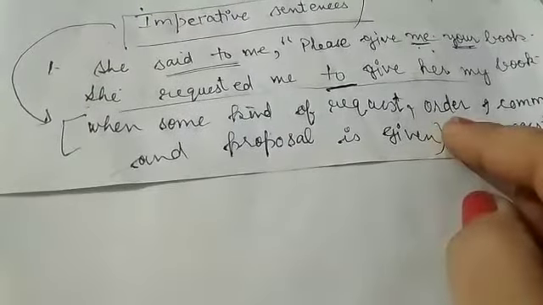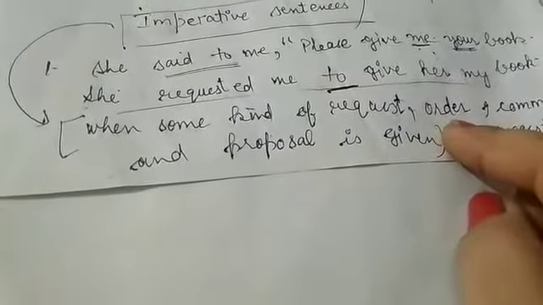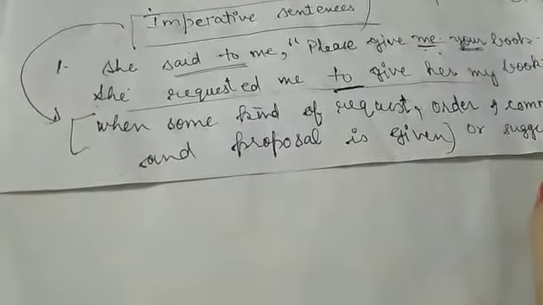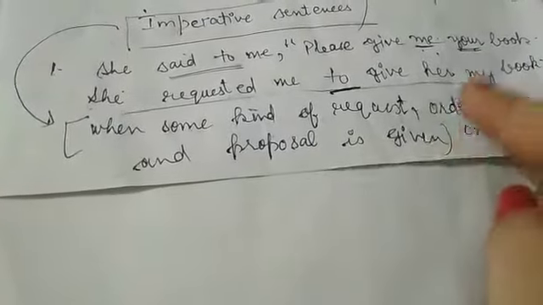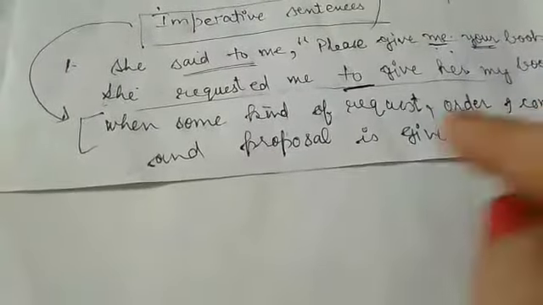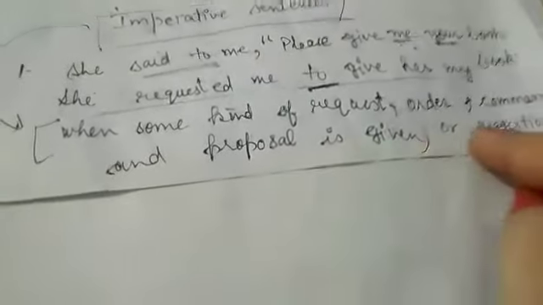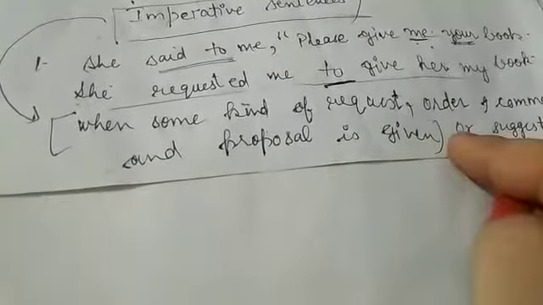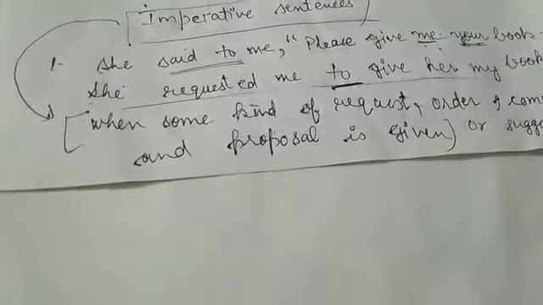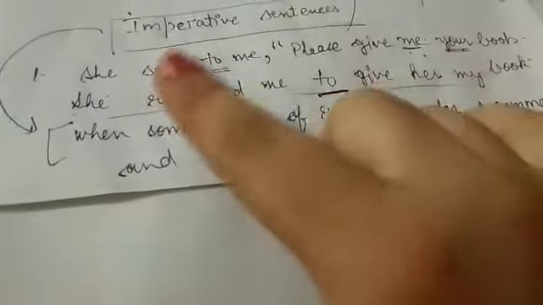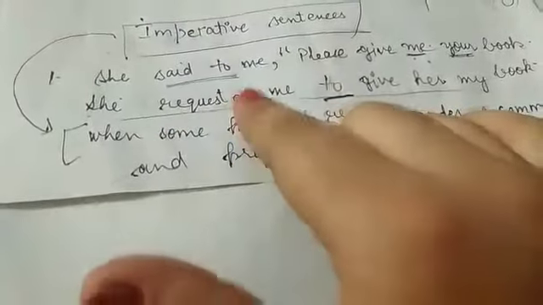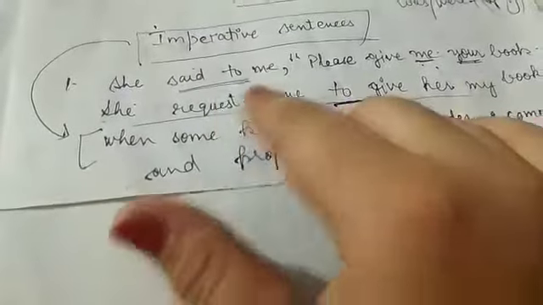or orders are given, we have some sentences, go and do this work. So like this a command is given, you will have to do this. Or a proposal or suggestion is given, like let us do this thing, let us do that thing, these kinds of sentences. For example, have a glance at the first sentence of this category. She said to me.